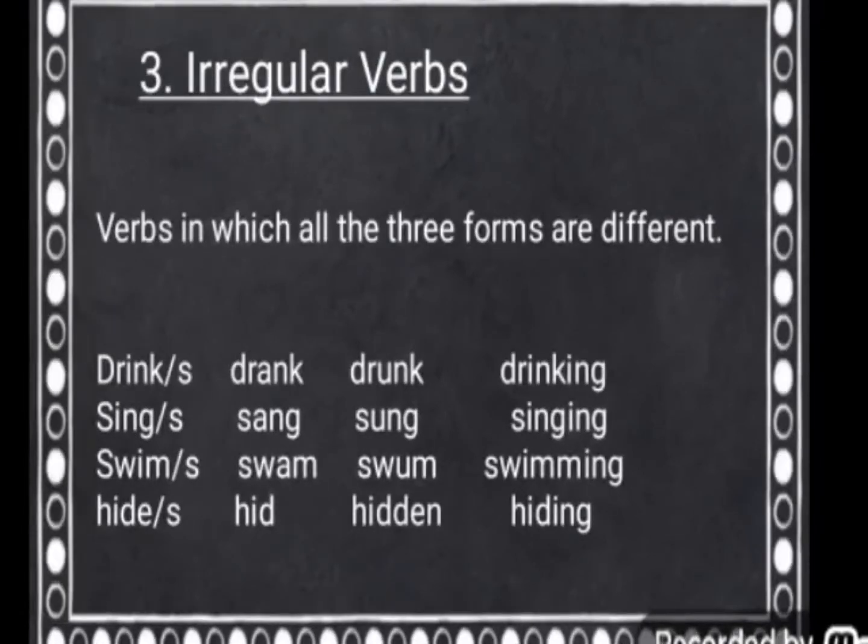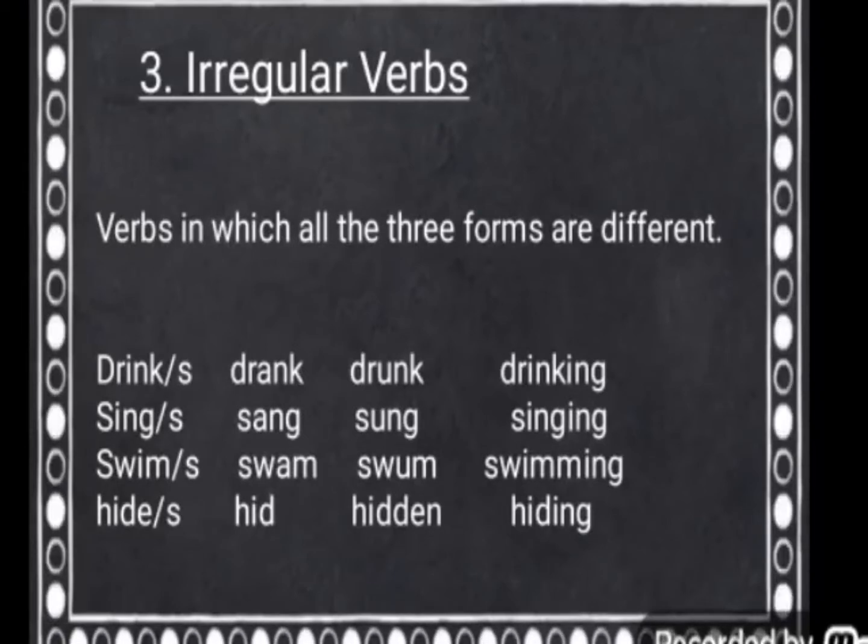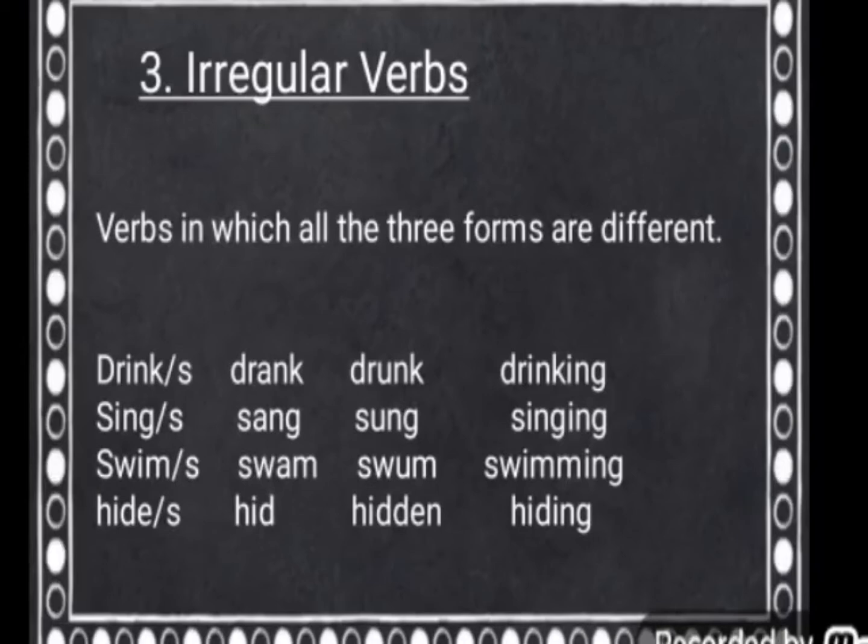See the third, irregular verbs. Here, verbs in which all the 3 forms are different. That is, we are talking about the base form, the past form and the past participle. They are different. For example, drink or drinks as the base form, drank, drunk, drinking. Sing or sings as the base form, sang, the past form, sung and singing.